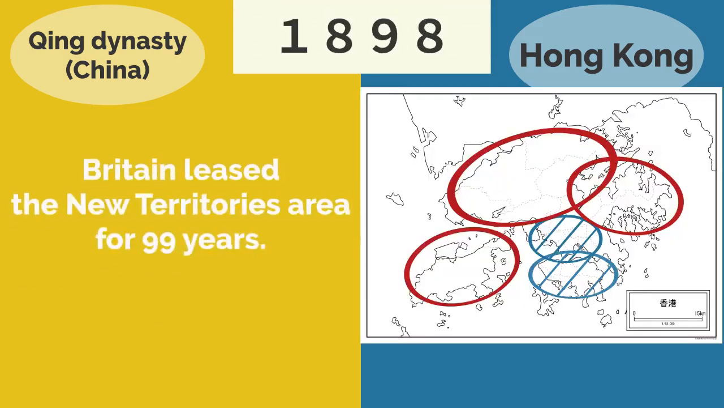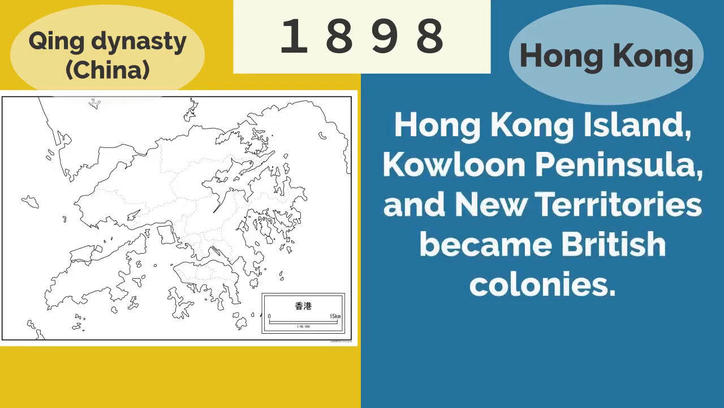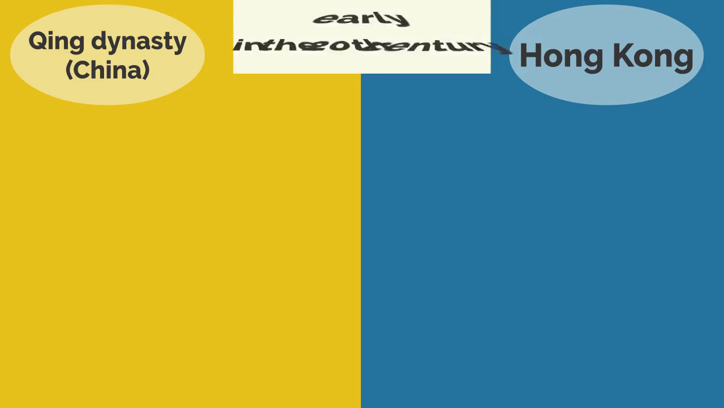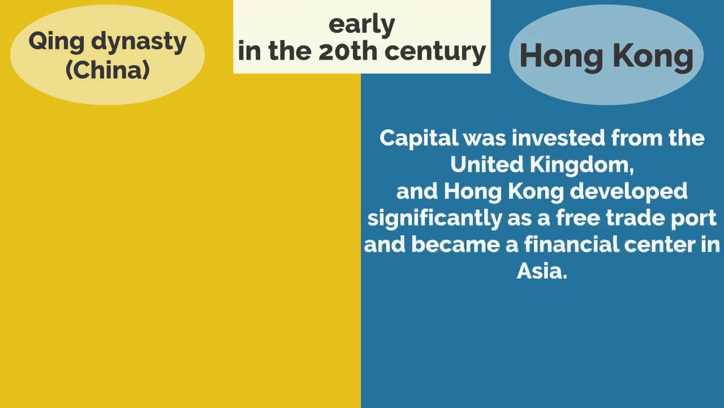In 1898, Britain leased the New Territories area for 99 years. Hong Kong Island, Kowloon Peninsula, and New Territories became British colonies. At the beginning of the 20th century, capital was invested from the United Kingdom, and Hong Kong developed significantly as a free trade port and became a financial center in Asia.